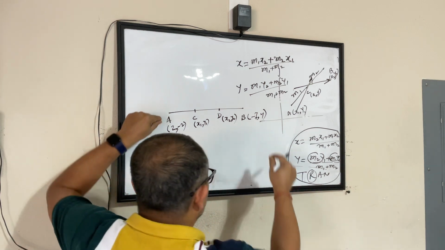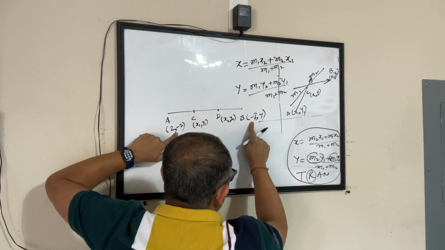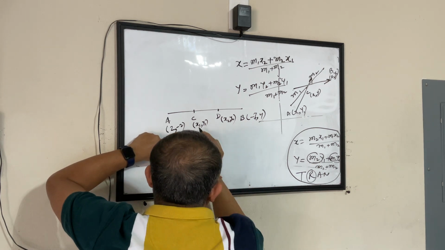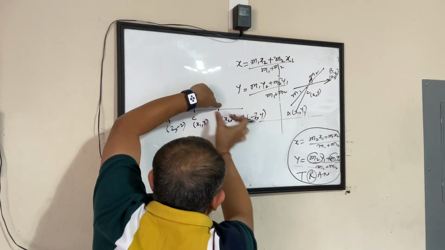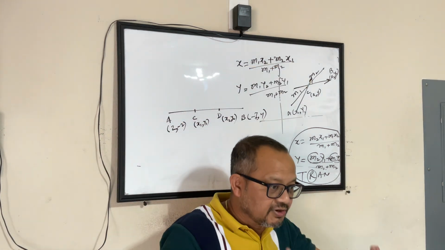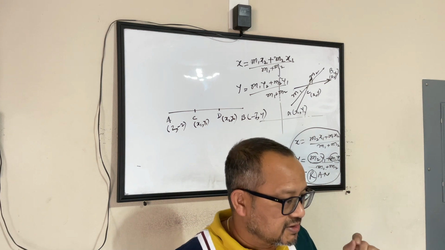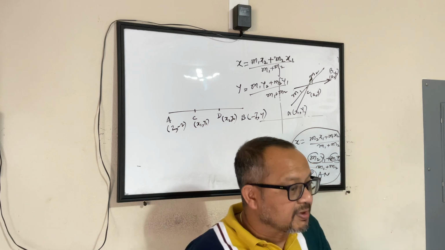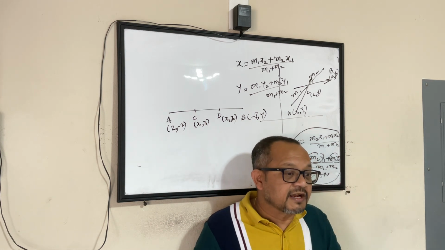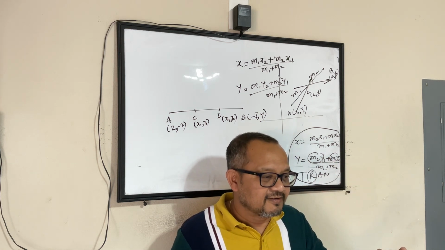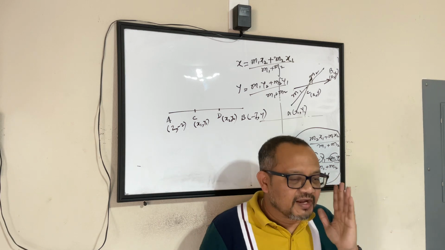This problem says you have 2 points A and B with the coordinates (2, -2) and (-7, 4). It's saying find out the coordinates of the trisection, meaning the 2 points that split this into 3 equal parts. Yep, that's the question. We should not have any doubt with respect to what the question is, because if you have doubt about the question, no matter how intelligent we are, the answer is guaranteed to be wrong. That is my guarantee. So let's make sure that we understand the question right.